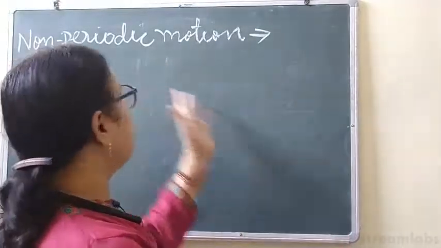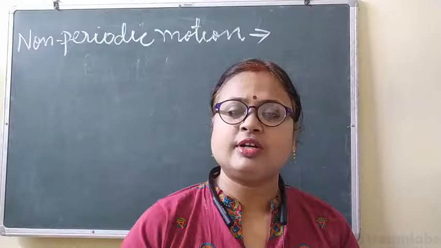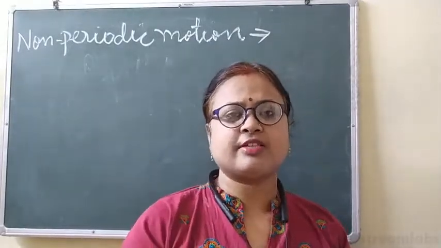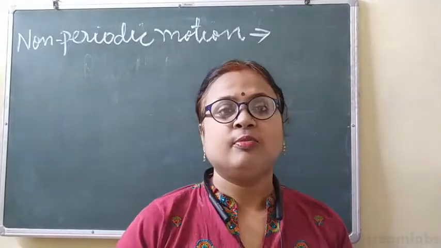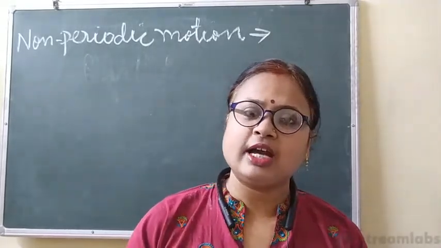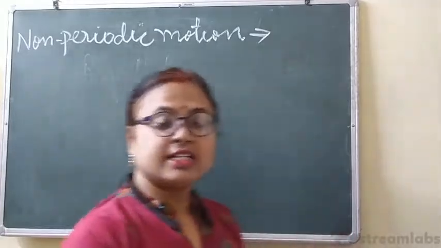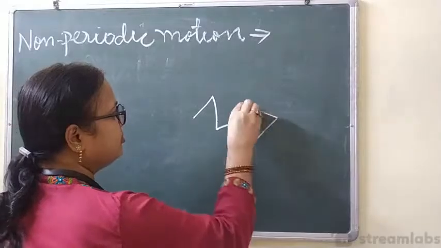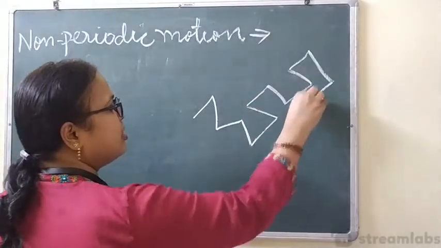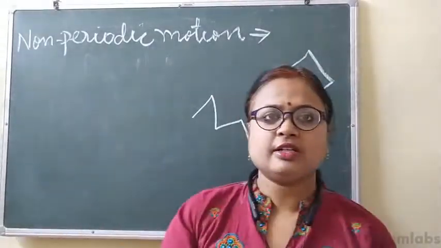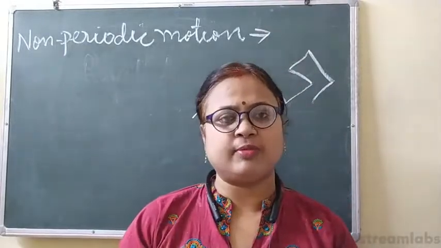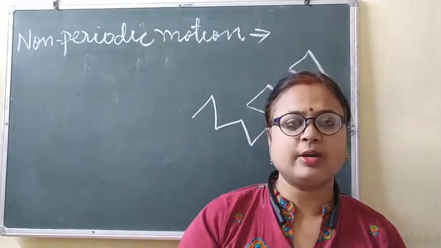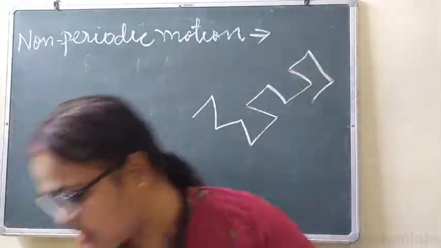Now, what will be an example of non-periodic motion, because it does not repeat itself after a fixed interval of time? The perfect and easy example is the motion of molecules in gases or liquids. In gases and liquids, how do the molecules move? Suppose this is a molecule, it moves like this. The particles do not repeat their motion after a fixed interval of time, and this kind of motion is called non-periodic motion.